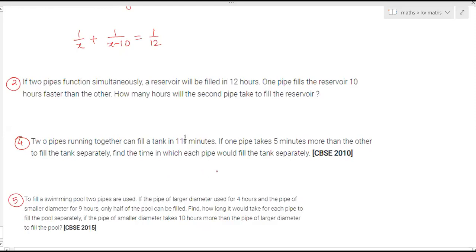1 by x plus 1 by x minus 5 is equal to 1 by 100. x minus 5, 5 minutes more, no? x plus 5 is equal to 1 by 100. 11 into 9, 99 plus 1. That is 100 by 9. 100 by 9. And then the reciprocal of it. 9 by 100.